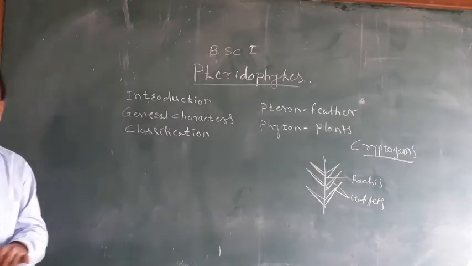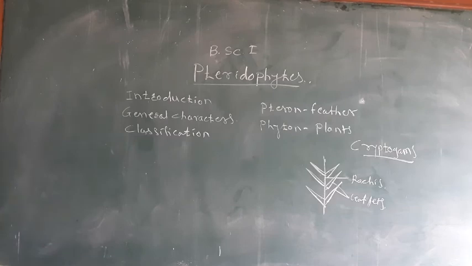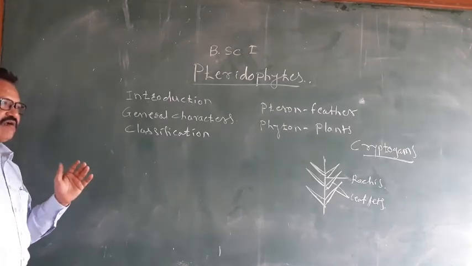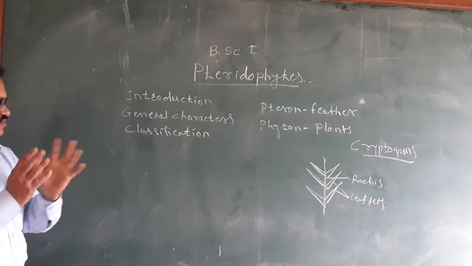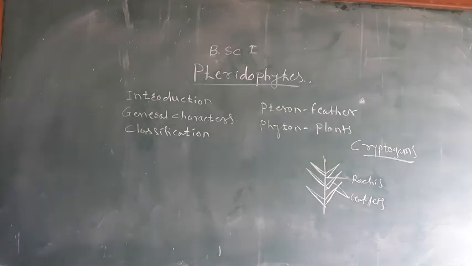And what are the phanerogams? Phanerogams are the plants which bear flowers, fruits and seeds. They are called the flowering plants. Plants can be divided into two groups, cryptogamic plants and phanerogamic plants.